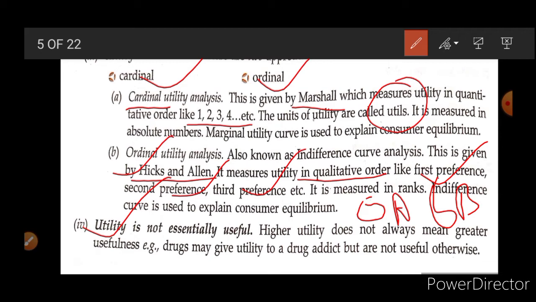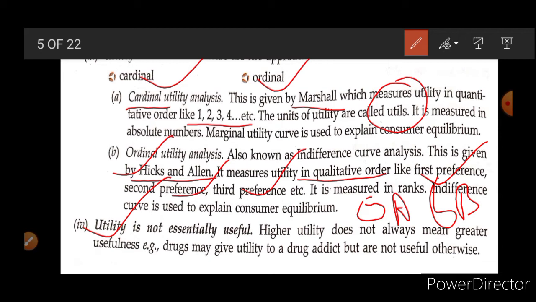But in economics, utility is found in every good, in every service. Like in drugs, when a person is taking alcohol or any other things, that person is going to get maximum satisfaction from it, but it is not useful, it is not good for his or her health, and it is not good for the society.